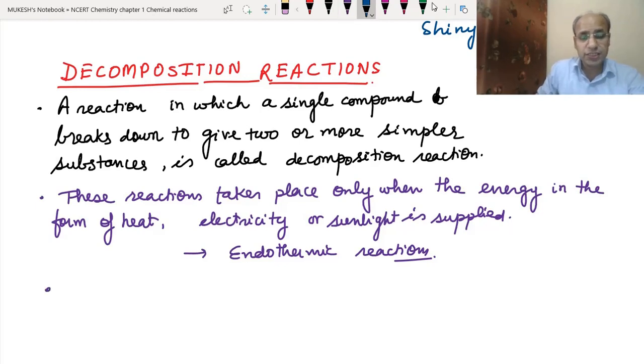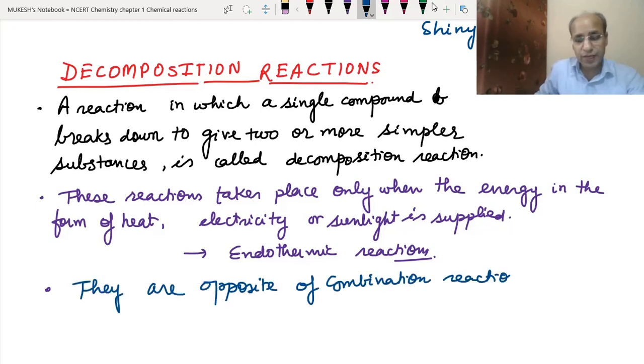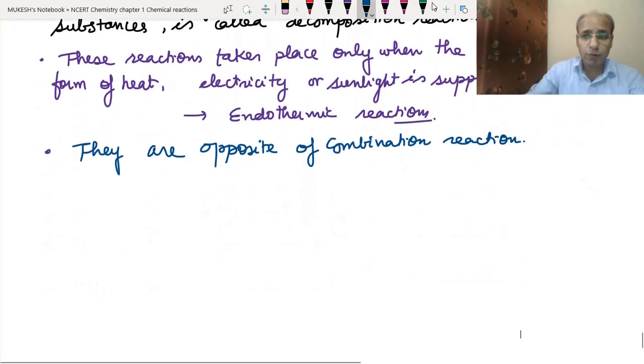Just remember the combination reaction. In combination reactions, we had two substances forming one compound. Here we have one compound forming two or more substances. So we can say they are the opposite of combination reactions. We can have different types of decomposition reactions depending on the form of heat supplied.